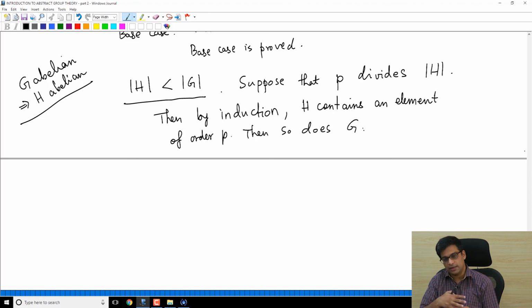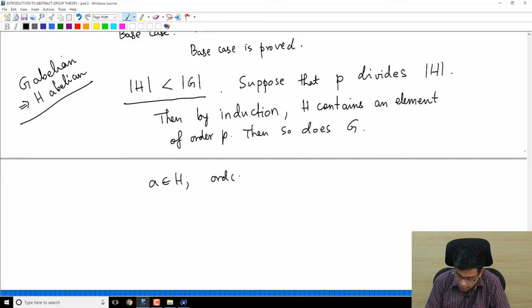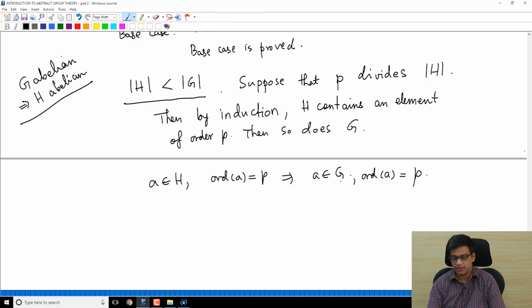If H contains an element a of order P, a belongs to H, order of a is P, implies a belongs to G. H is a subgroup of G, and order does not change. Order of a is order of a. So G contains an element of order P. So this is the easy case. If P divides order of H, then we are done.